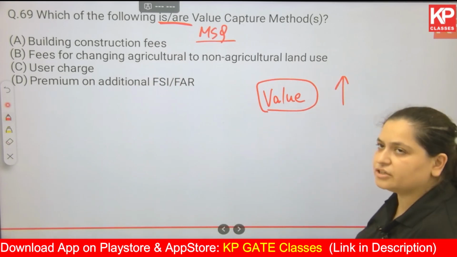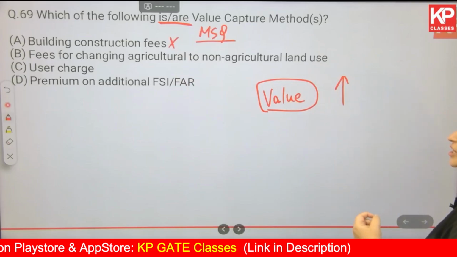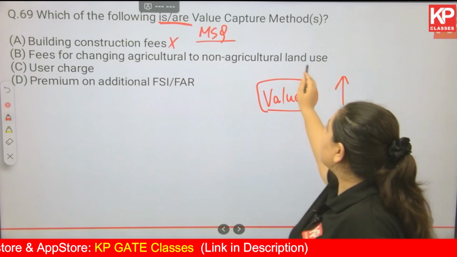Next, building construction fees. No, that is not a type of value capture method. Fees for changing agriculture to non-agriculture land use.